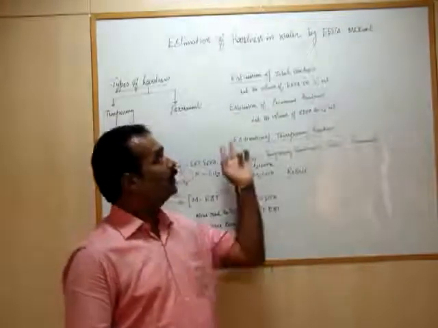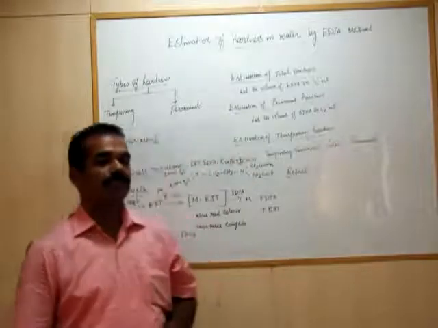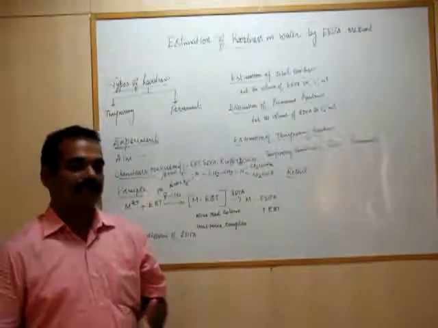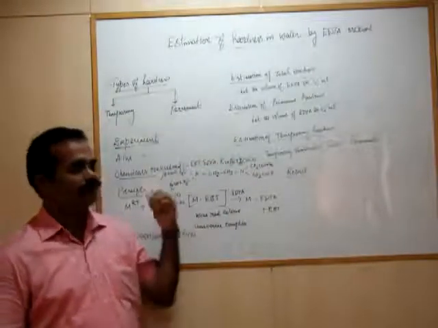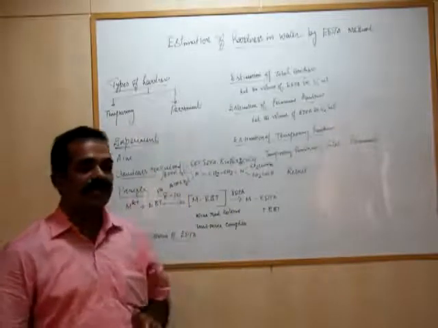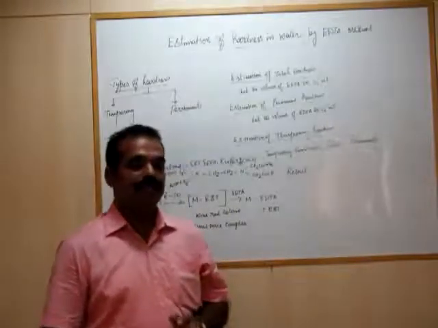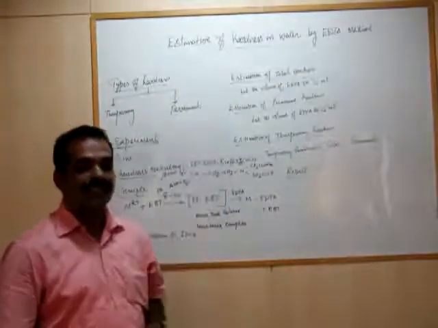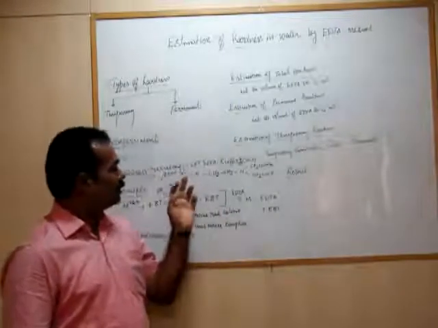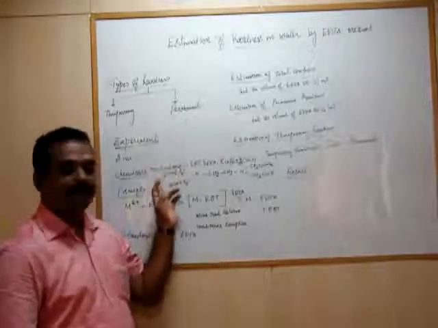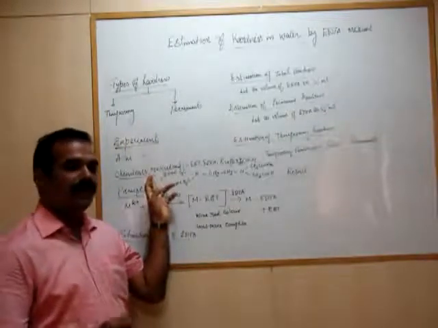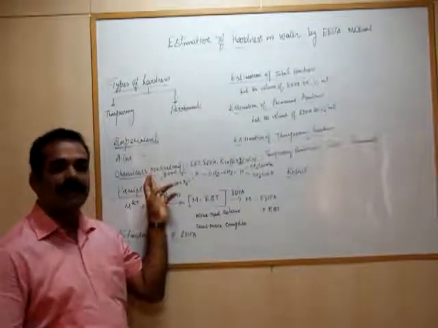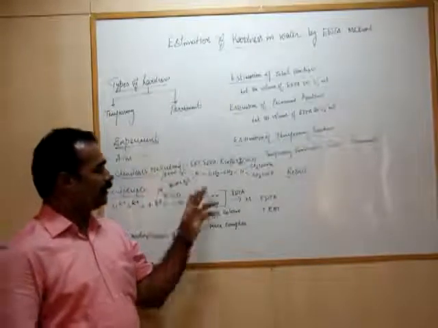Before we move to the EDTA method, what are the chemicals required for that experiment? In this experiment, we need EDTA substance, EBT indicator, buffer solution and calcium carbonate. Okay, what is the principle involved in this method? It is the simple ion exchange principle. What is the simple ion exchange principle?